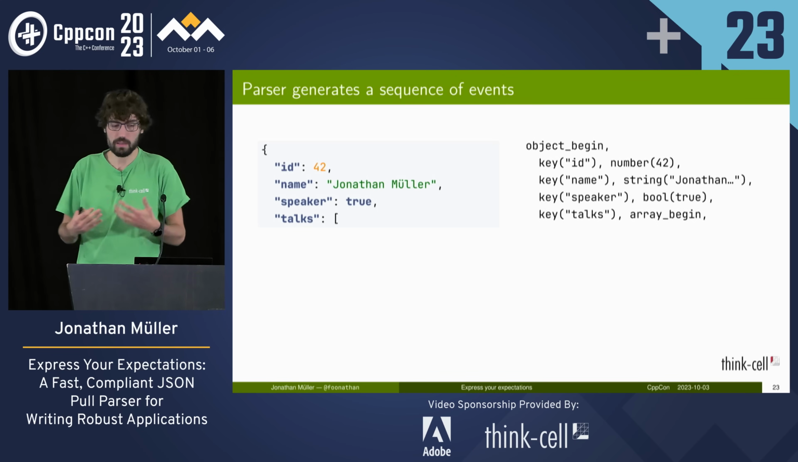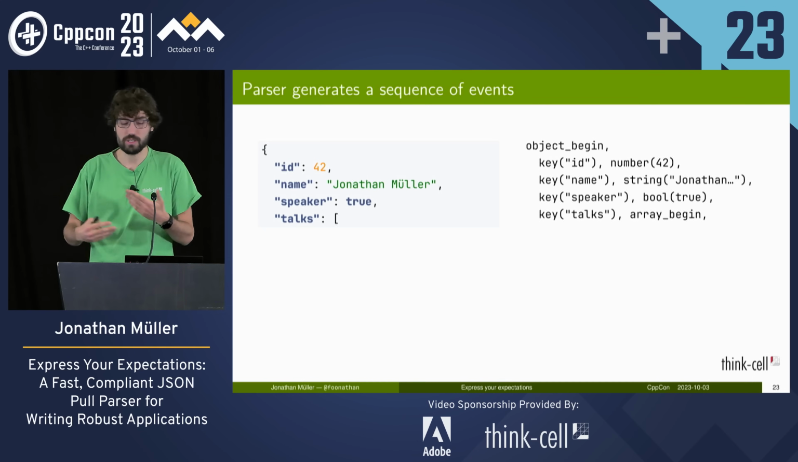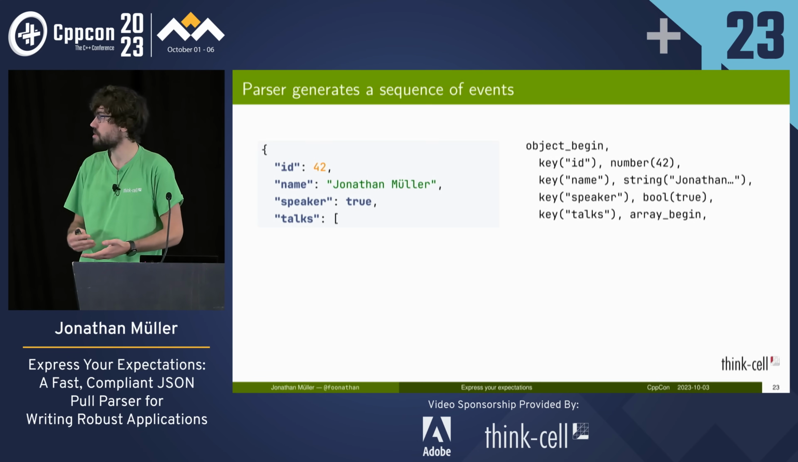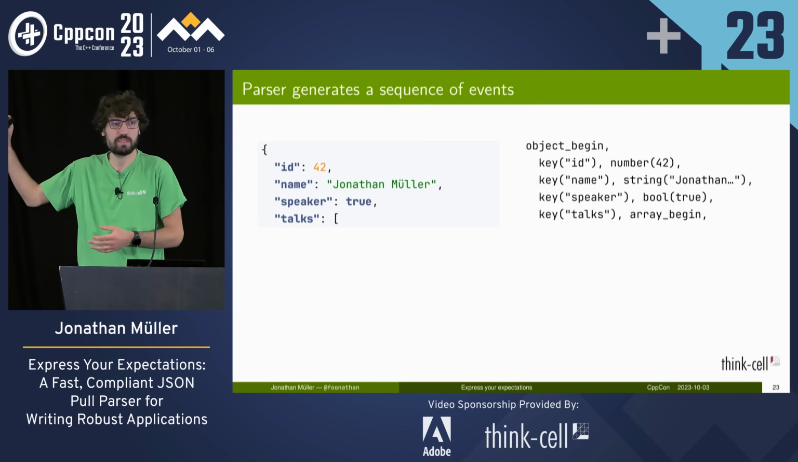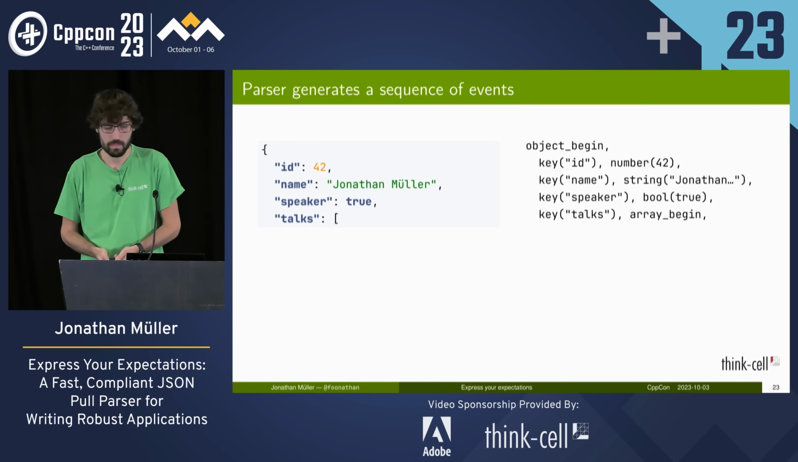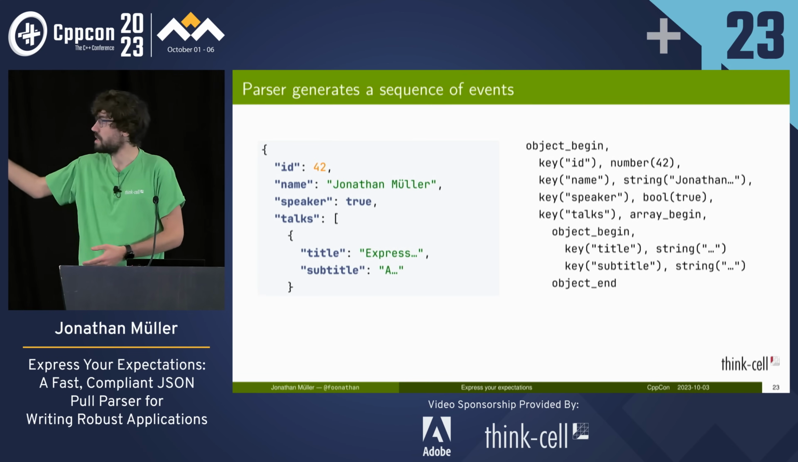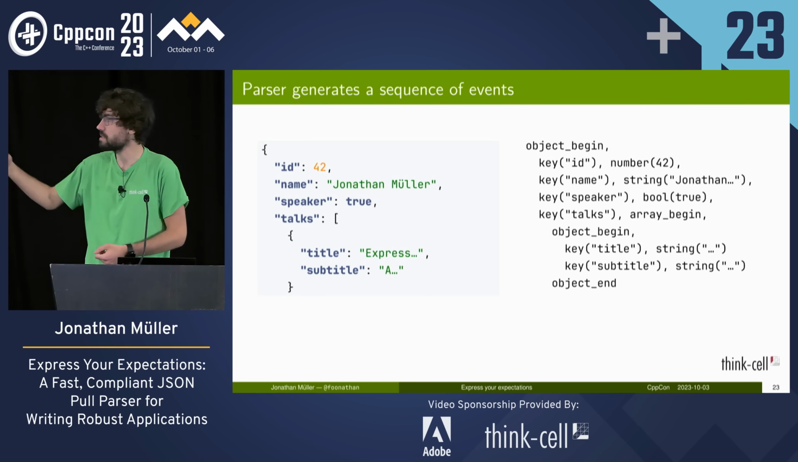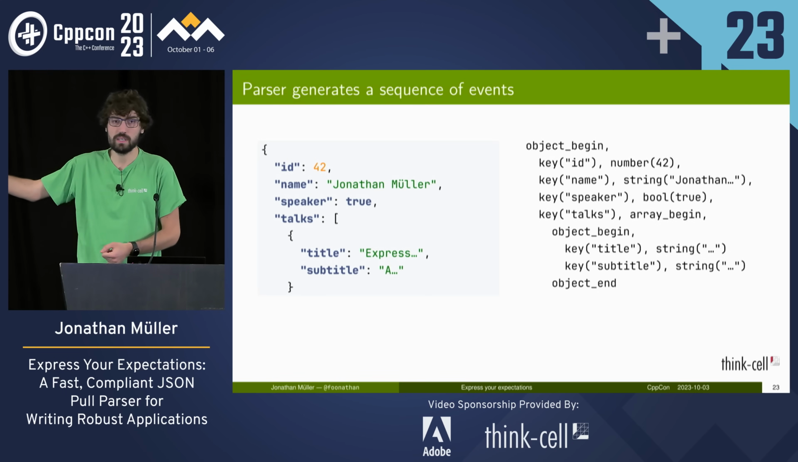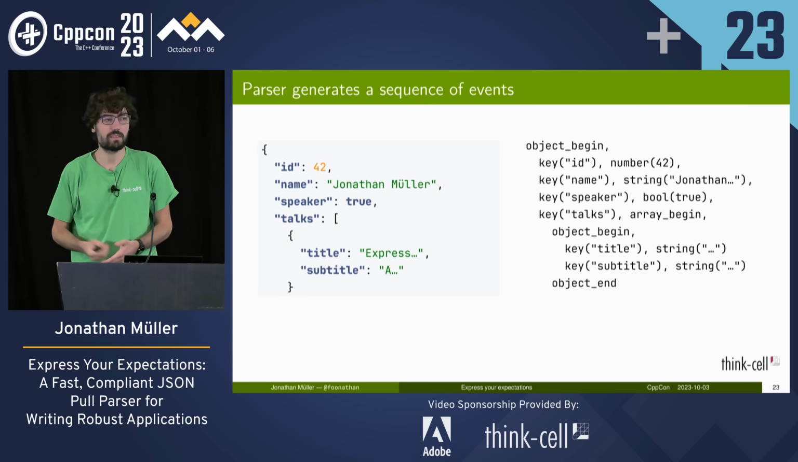And while we could say, OK, we've seen an array, here's the std vector of the array, this would do a dynamic memory allocation and a copy, which is what we wanted to avoid. So we say, OK, we've seen the beginning of an array. And then the next events form the individual values of that array. Here, the next thing is a sub-object. So we emit another object begin, key value pairs, object end. And by the point of this object end, we've reached the end of the value. And the next event would be the next value in the array.